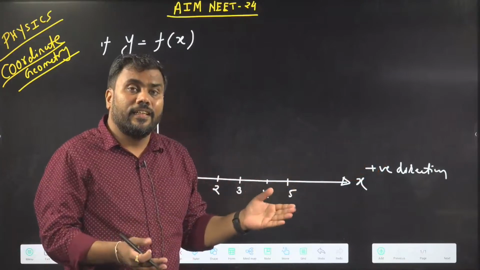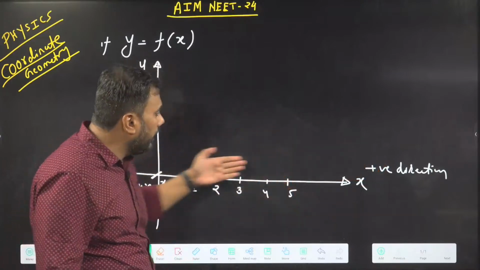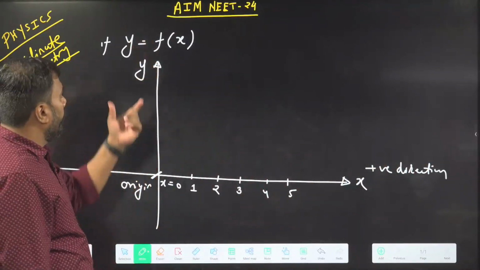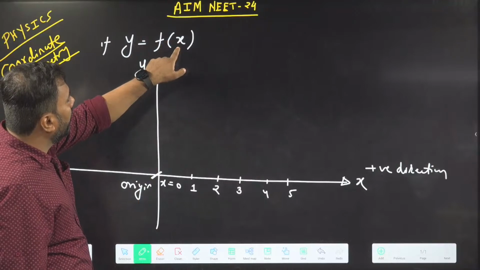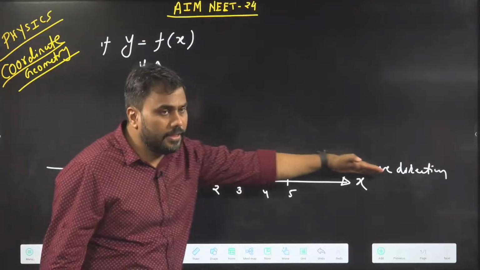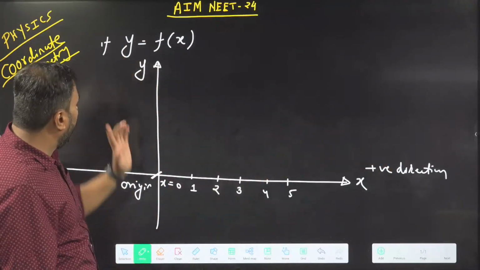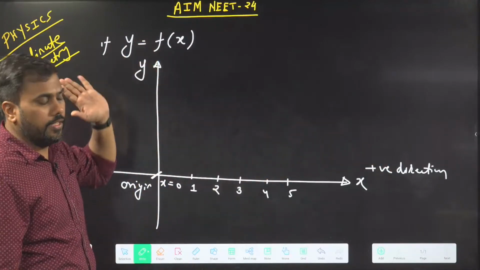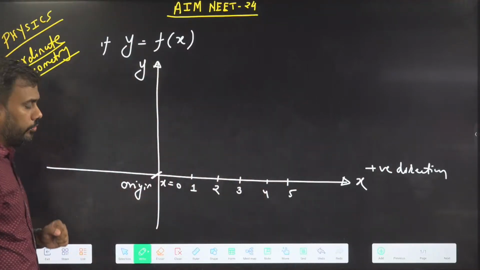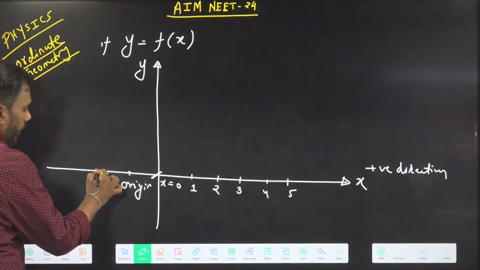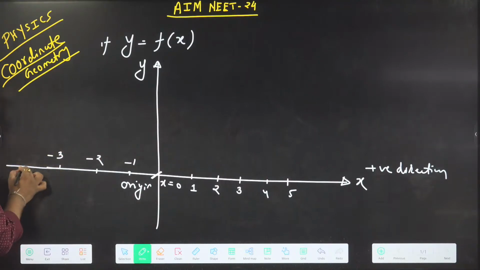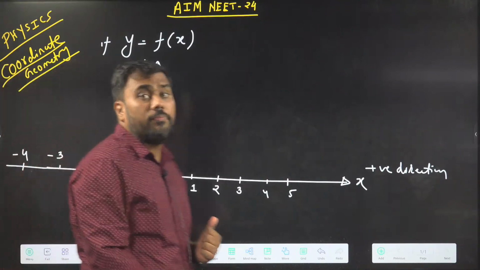So what is axis? It's just a number line. The x-axis shows the values of x, and similarly the y-axis shows the value of y. In a function, you have a variable x and there is a variable y. So variable x is taken up on x-axis, on horizontal line, and variable y is usually taken up on y-axis, vertical line. And because that direction is considered to be positive, we will say this direction is negative. Here the values of x will be negative, and if I go backward, they will keep on decreasing.